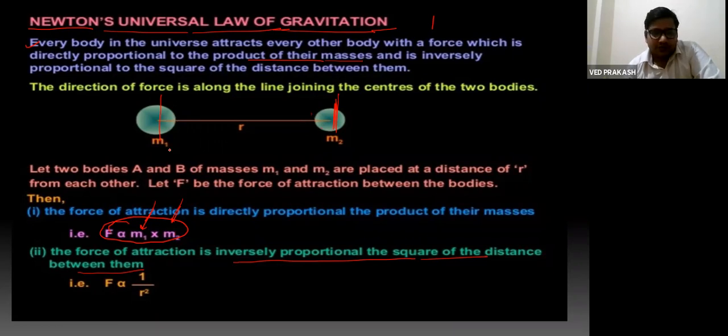These forces are directly proportional to the product of their masses and inversely proportional to the separation between them. If r is the distance between them, then this force is inversely proportional to r square. Mathematically, we write it F proportional to 1 by r square, right? So this force is directly proportional to the product of masses and inversely proportional to the square of the distance between masses.